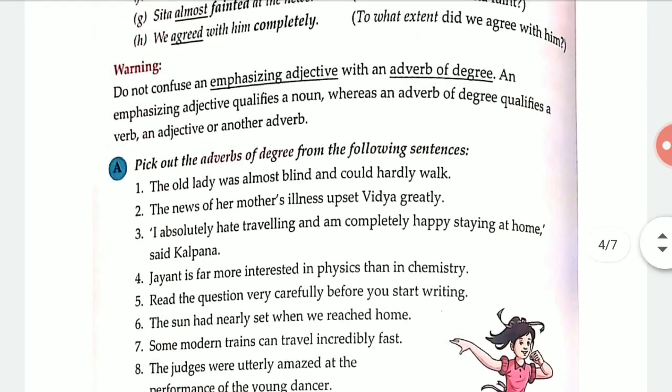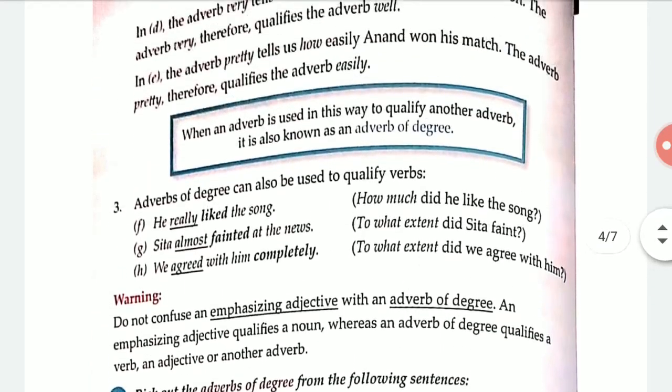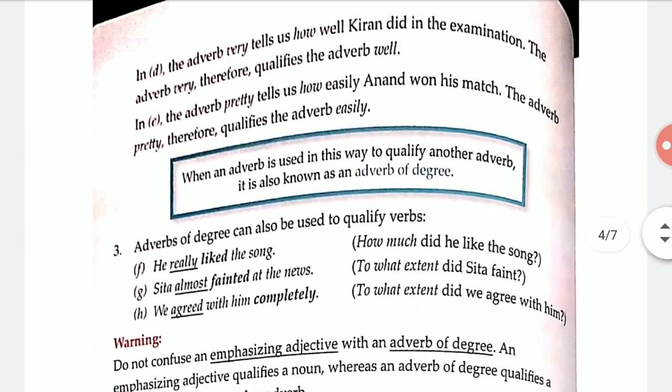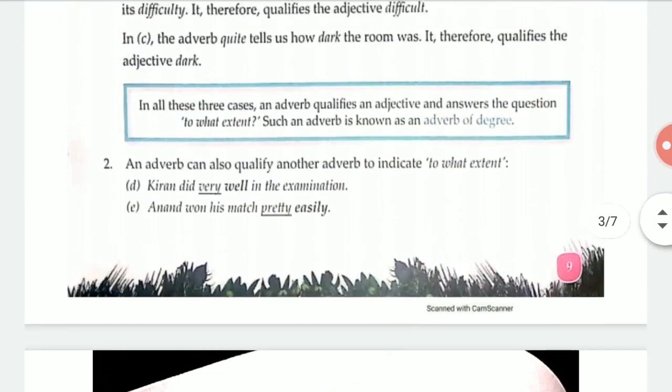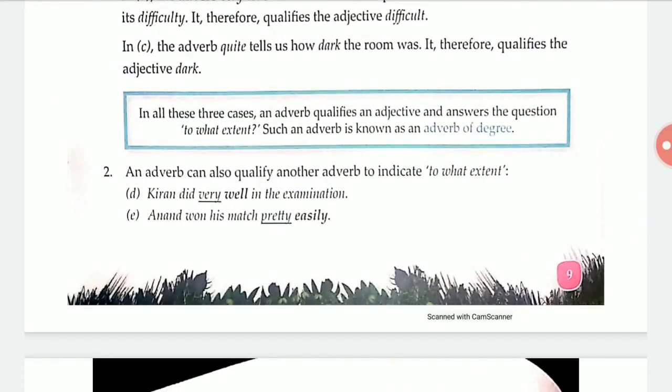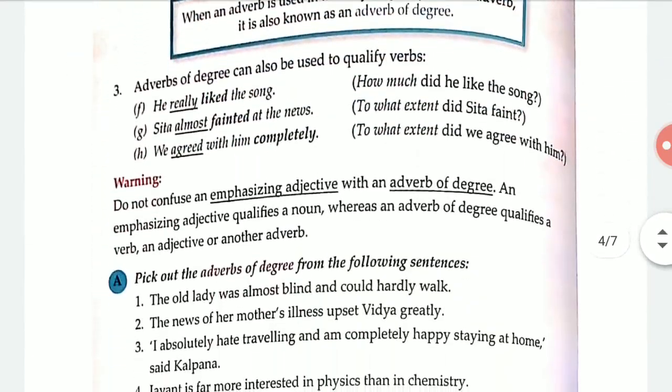Again I'm telling you that an adverb which qualifies another adverb is also an adverb of degree. When it qualifies an adjective, it is also an adverb of degree, and an adverb of degree can also be used to qualify a verb. It is clear that an adverb of degree qualifies a verb, an adjective or another adverb.